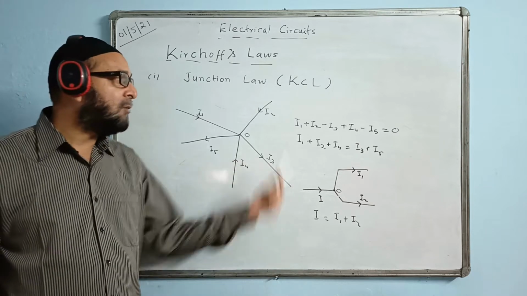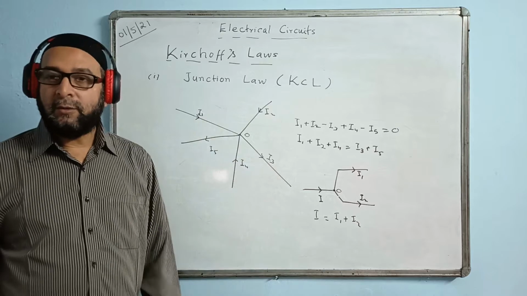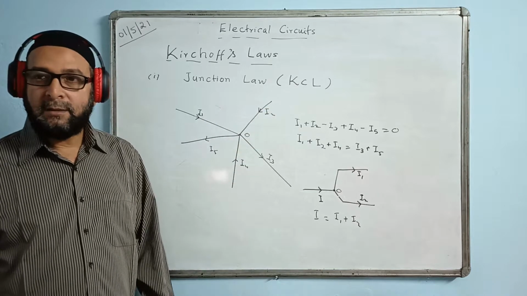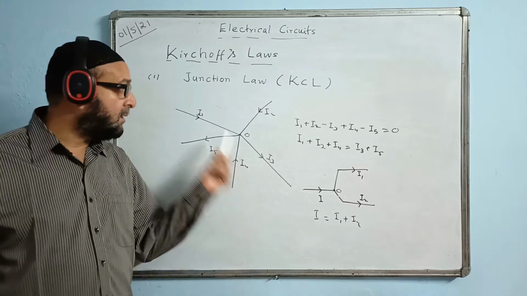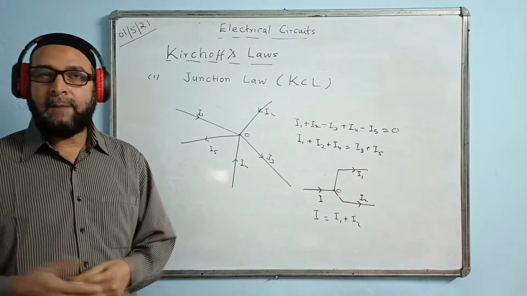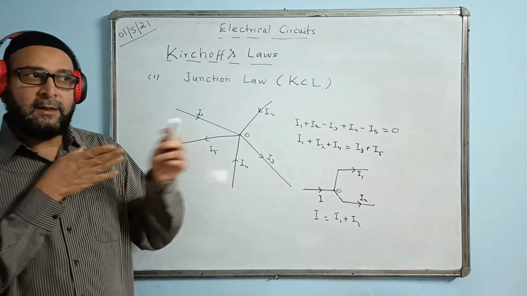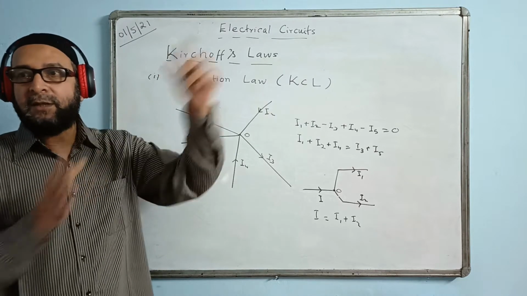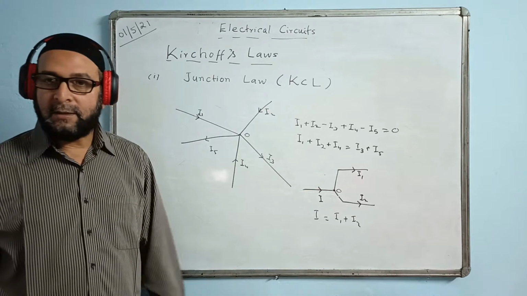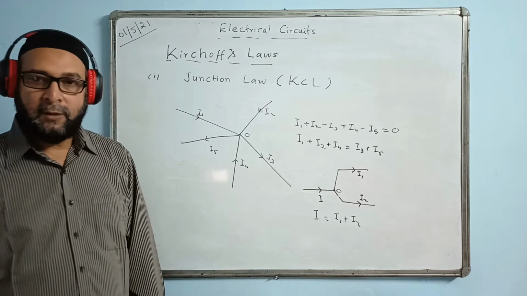If you write everything equal to 0, summation I equal to 0, so it becomes Kirchhoff's current law, though we have already used it in the lower classes. So this is called junction law. The junction law becomes important for a complicated network. In a simple network, we only see whatever current is supplied over there, and from there only we are distributing. That means total current equal to the currents of each part. We can write like this.